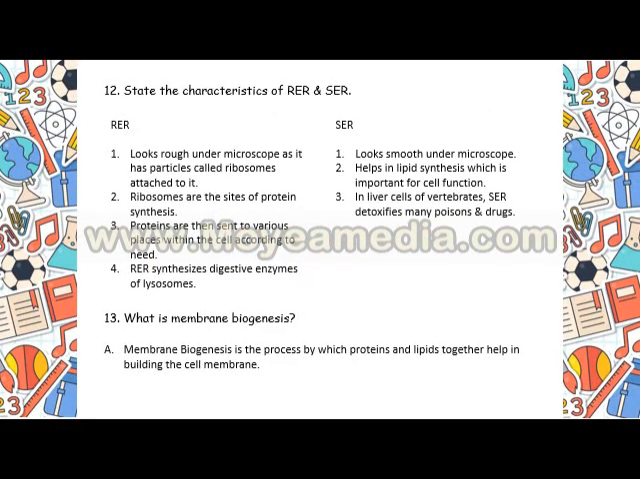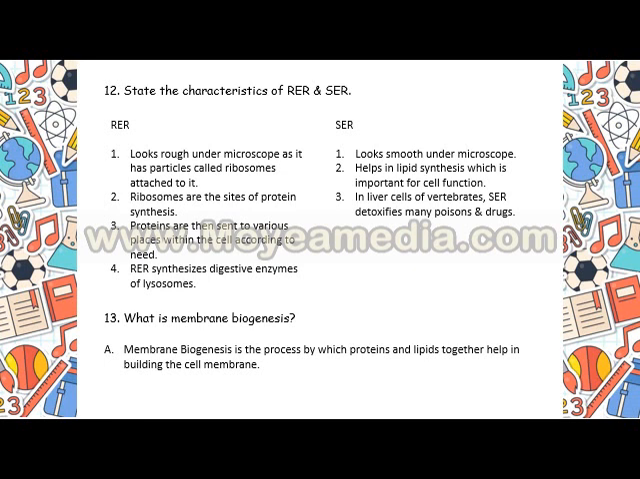There are certain differences between rough endoplasmic reticulum and smooth endoplasmic reticulum. Rough endoplasmic reticulum looks rough due to the presence of ribosomes, while it looks smooth under the microscope in the case of smooth endoplasmic reticulum. Ribosomes are the sites of protein synthesis, but smooth endoplasmic reticulum helps in lipid synthesis. Both protein and lipid synthesis are very important for the cells. As rough endoplasmic reticulum has ribosomes, it can synthesize protein, whereas smooth endoplasmic reticulum doesn't have these ribosomes, hence it can synthesize lipids.